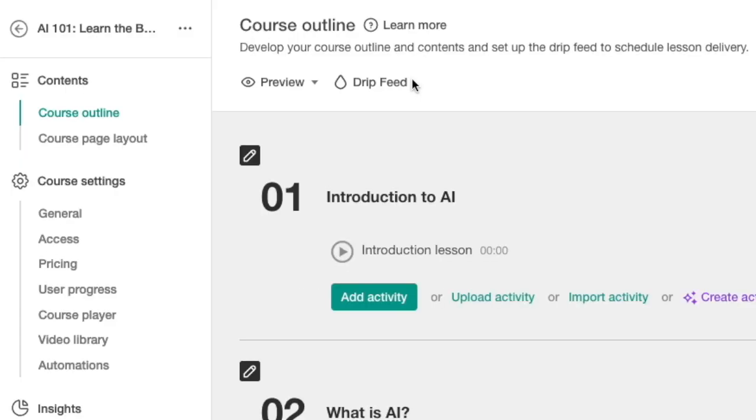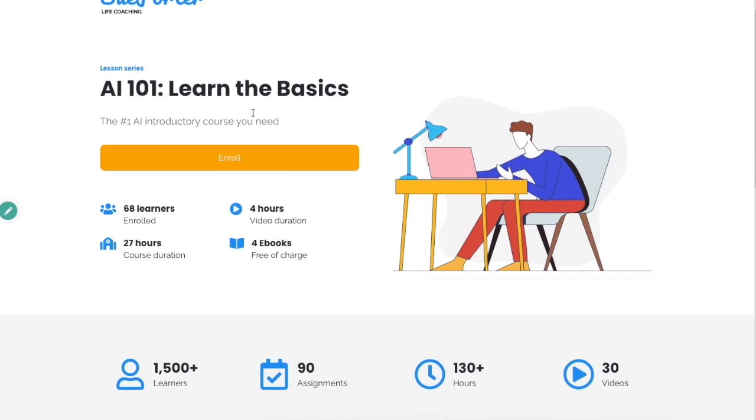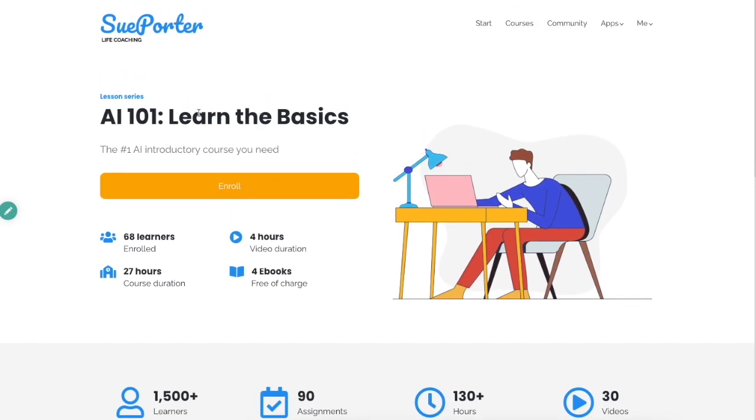Then what you can also do is you can preview this course as a student. So for example, here we can go to the left top corner where it says preview course page or preview course player. So we can do the course page first. And this shows me the school page. And here is the AI 101 Learn the Basics, the introductory course that I just created.